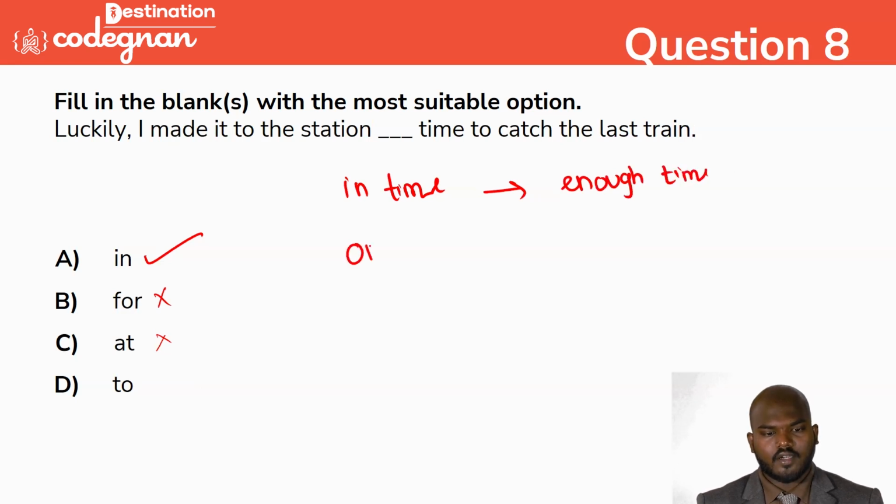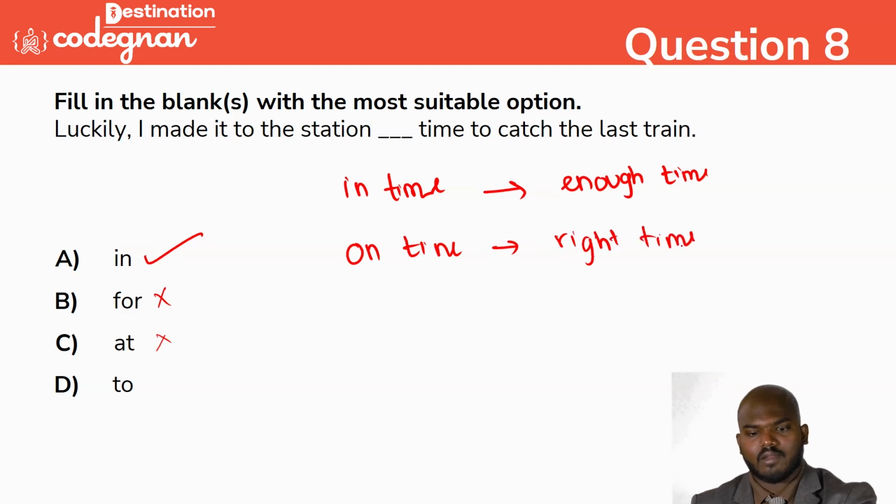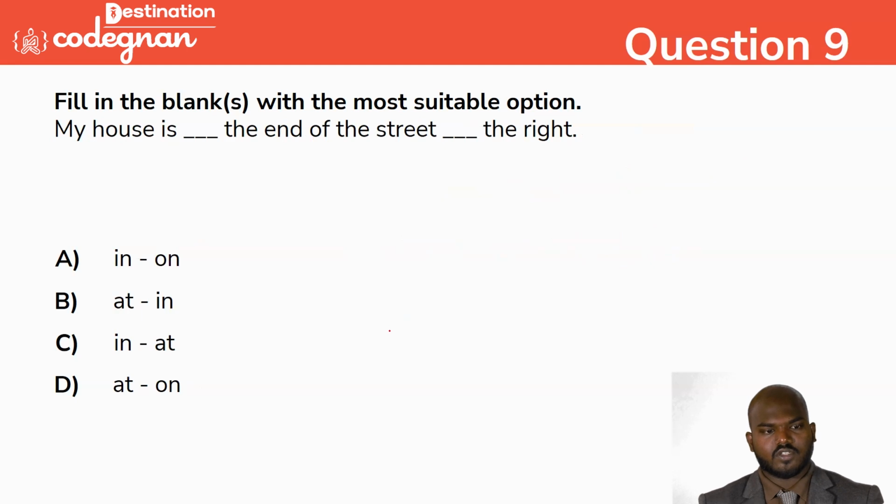Okay. So on time means you are having the right time. Right time, we can solve it as. So you reached on the right time, we can call it as on time. Okay. So going with the next one, guys, you see this one.